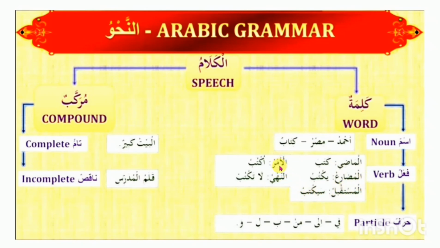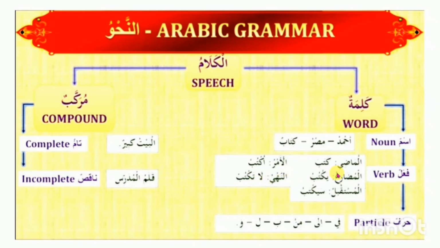Al-Amr means order. And fifth is an-nahi. An-nahi means prohibition, not to do something. I repeat that in Arabic language there are a total of five types of verb. Al-madi, this is past tense. Al-mudari, this is present tense, sometimes used in future tense. And third is al-mustaqbil, pure future tense. And fourth is al-amr, this is order, which in English we know as imperative. And fifth is an-nahi, prohibition, not to do something.